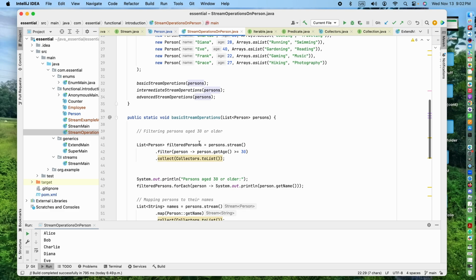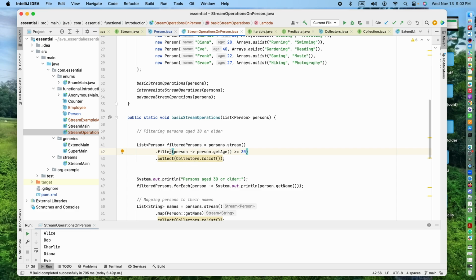Filter: this is the person array, and dot stream on the array returns the stream object. The stream object has a filter method, and the filter method takes a lambda expression, a predicate. If the predicate says true, then it returns the result. If false, it does not. And then finally it collects.